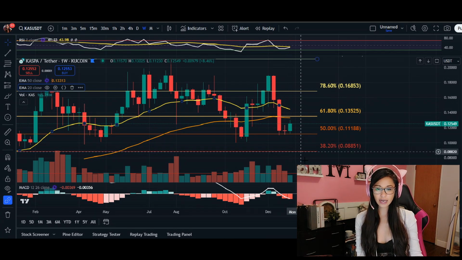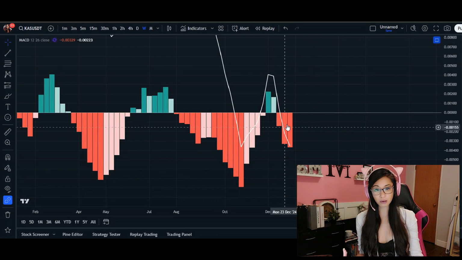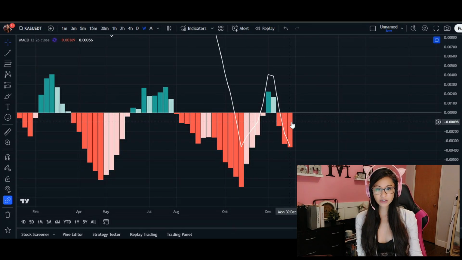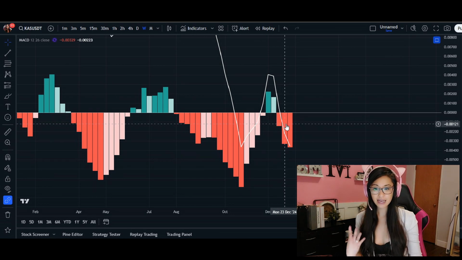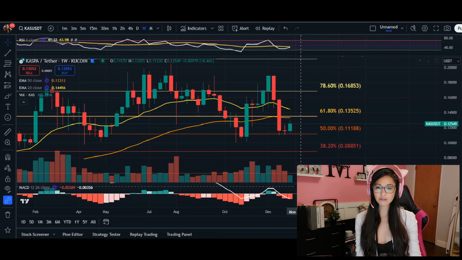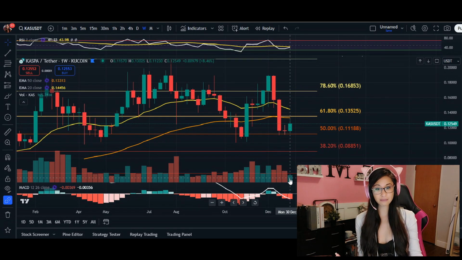Additionally, if we take a look at our MACD indicator that measures momentum, these bars and histograms remain negative here, showing again that confirmation of that bearish momentum. While volumes here have tapered off, we haven't seen a burst of volume, so it does suggest a lot of hesitation in terms of the interest of the buyers and the sellers here.